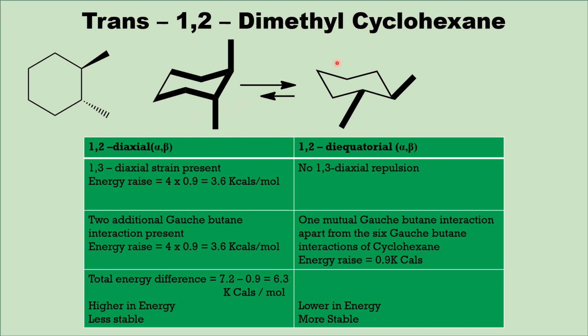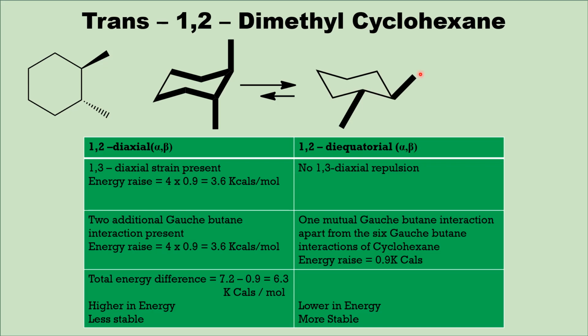Now coming to this diequatorial conformer, there are no 1,3-diaxial repulsions, whereas there is only one gauche-butane interaction, that is the mutual gauche-butane interaction between the two methyl groups. So what about this bond and the bond present in the ring? Just consider this carbon as 1, 1, 2, 3, and this is 4.